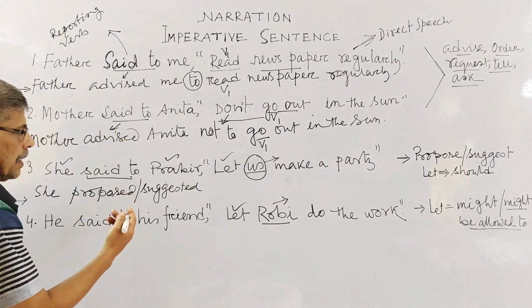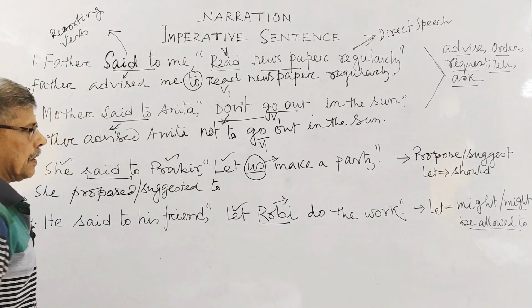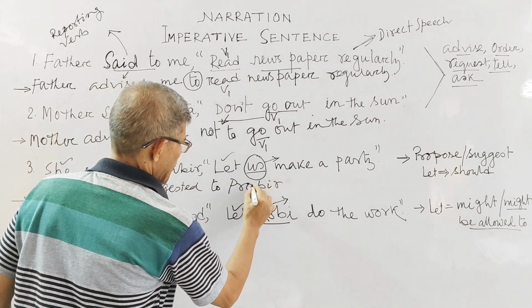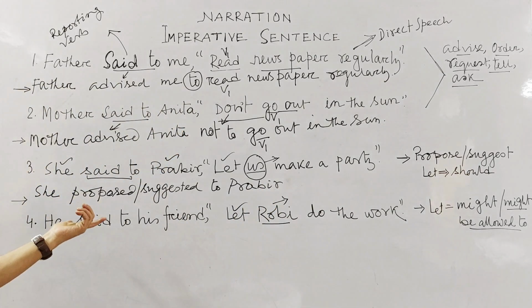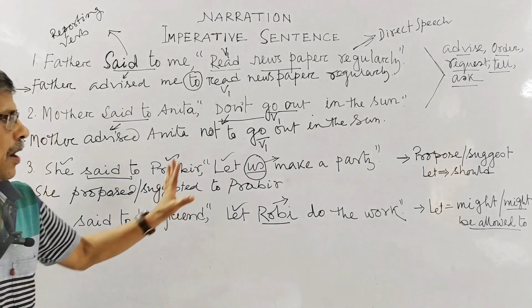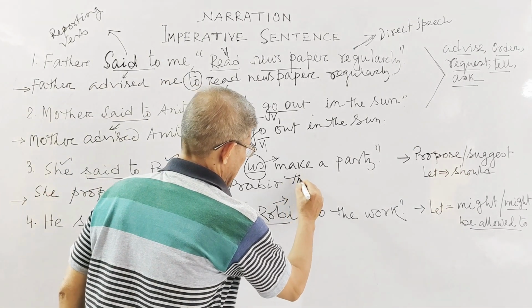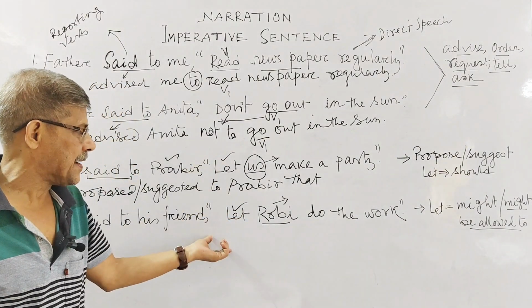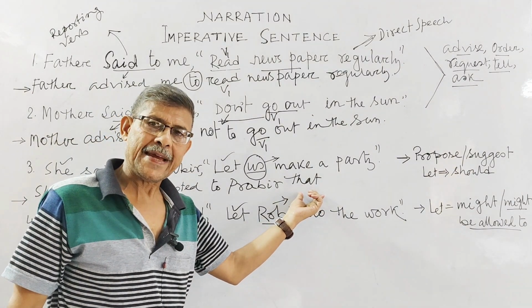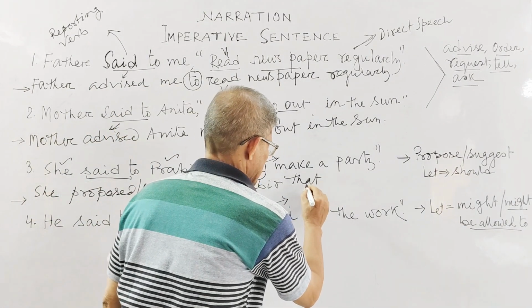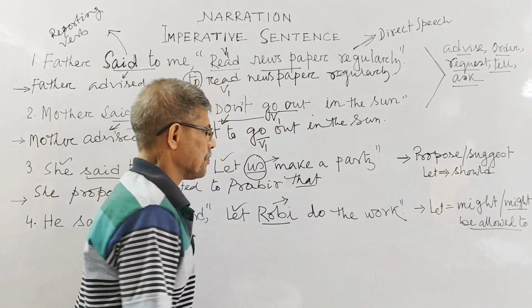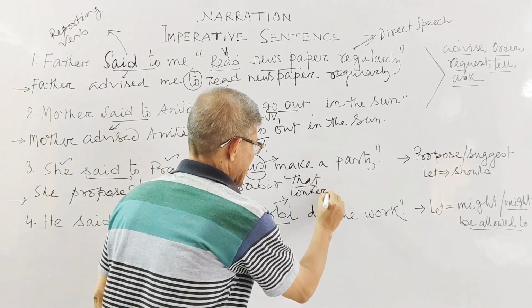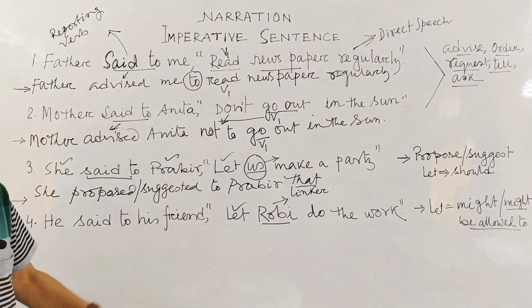Now here, said to, you can set, no problem, Probir. He proposed or suggested to Probir. Now here you have to set the linker that. Mind it, in case your imperative sentence begins with let, you should set that as your linker. Very important. This is your linker. You have to set that here as your linker when your imperative sentence begins with let.